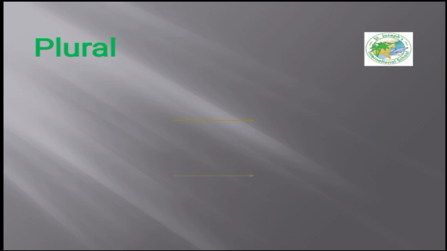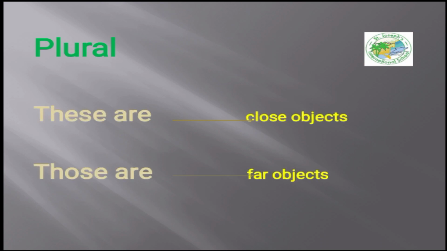Okay, now let's talk about the plural objects or the plural nouns. In the plural, I use 2 different words, these and those. And of course, we have said that with plural nouns we use is or are. Of course, we're gonna use are. So we have 2 words, these are and those are. These are, I use it when I want to point at many objects which are close to us. Like this, but this we use with the singular, and these with the plural nouns.